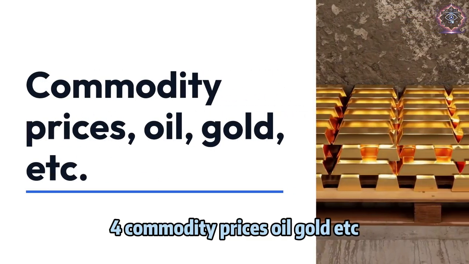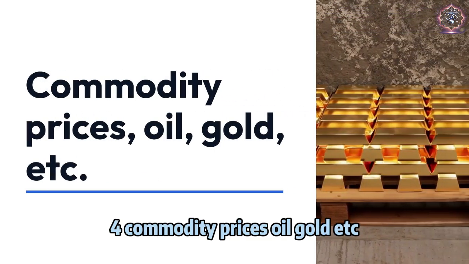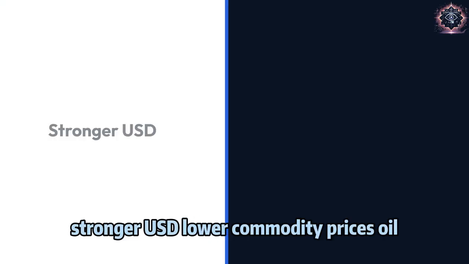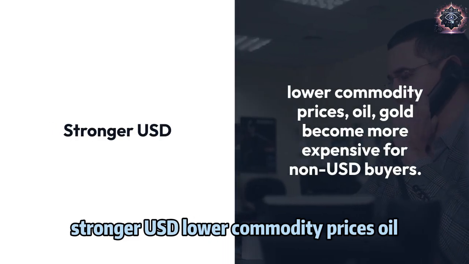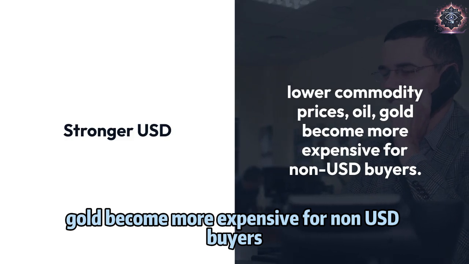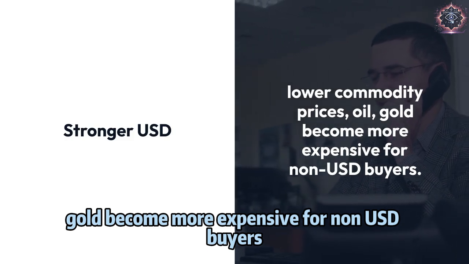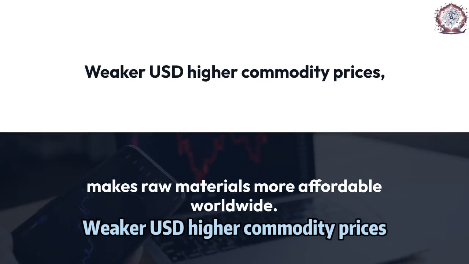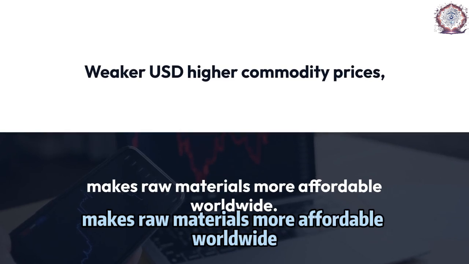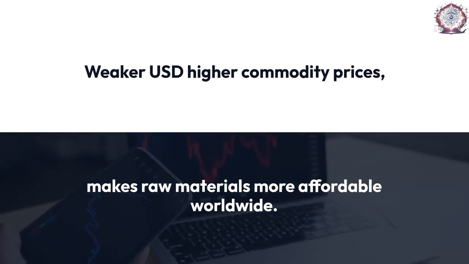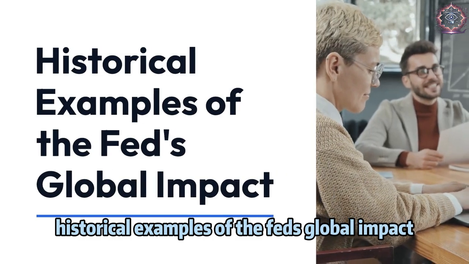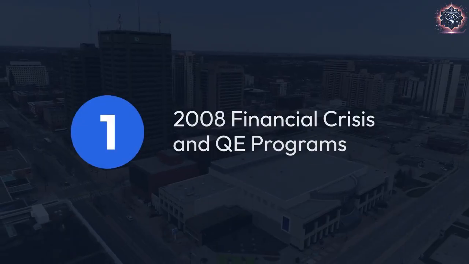4. Commodity prices, oil, gold, etc. Stronger USD: lower commodity prices, as oil and gold become more expensive for non-USD buyers. Weaker USD: higher commodity prices, and it makes raw materials more affordable worldwide. Historical examples of the Fed's global impact.